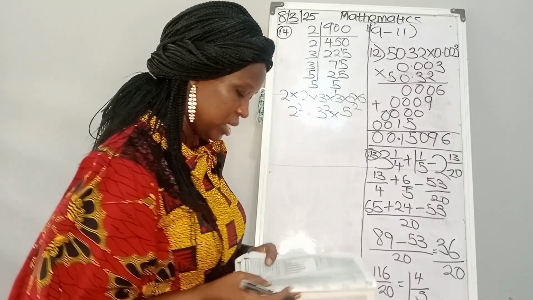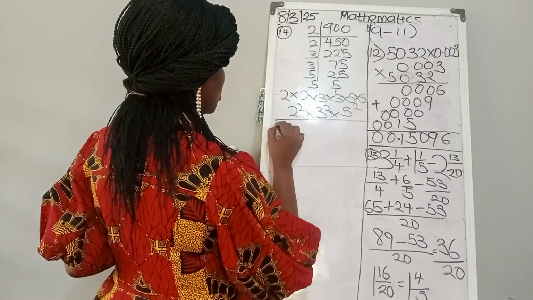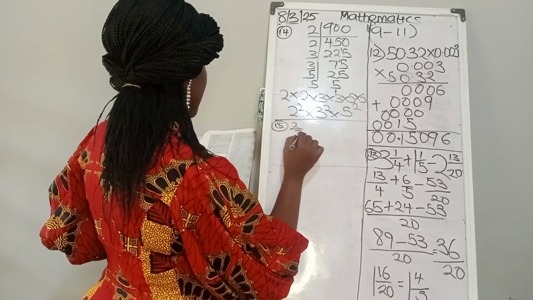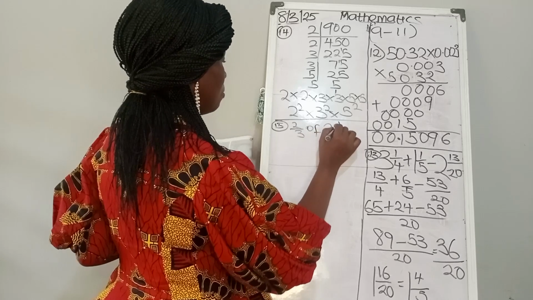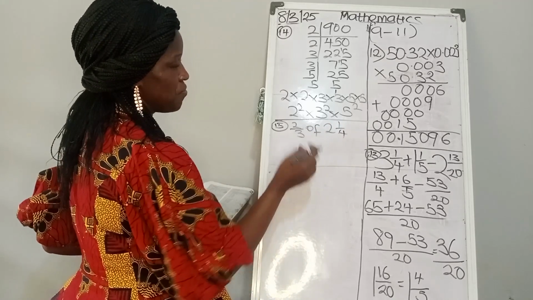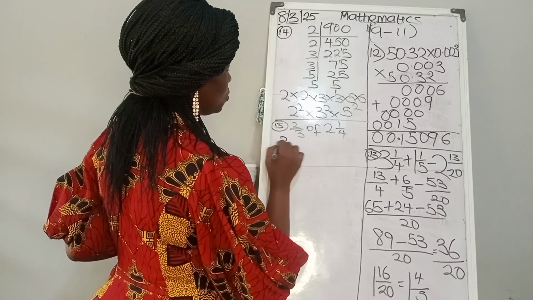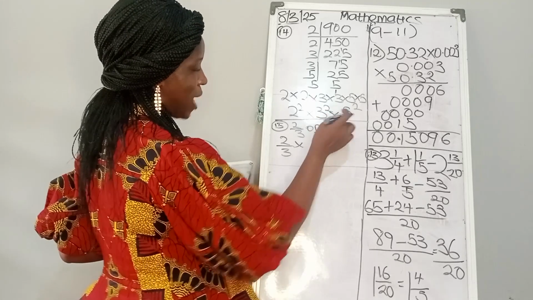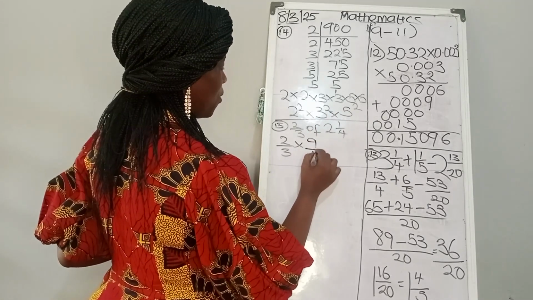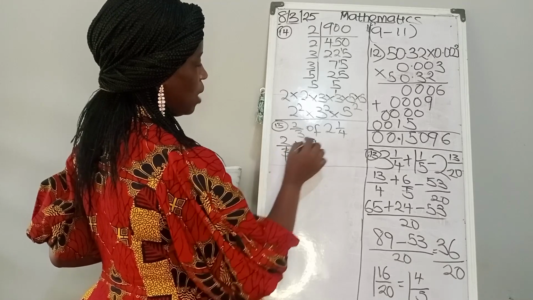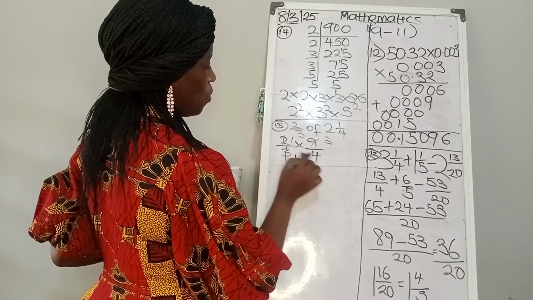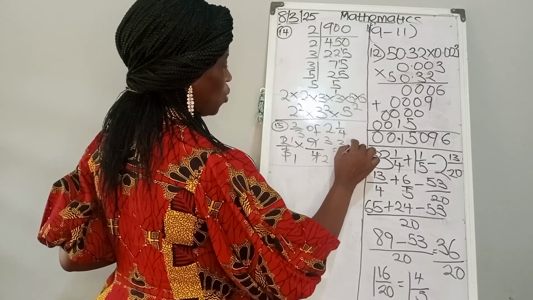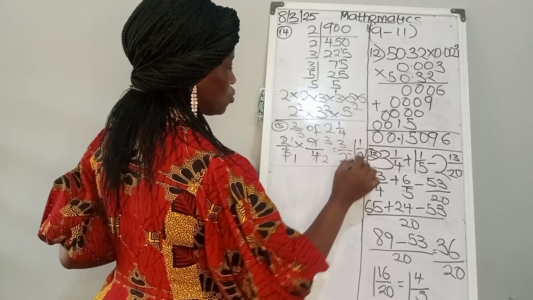So now to question 15. We are to simplify 2 over 3 of 2 whole number 1 over 4. Anything "of" in mathematics means multiplication. So we have 2 over 3 times, 2 times 4 is 8, 8 plus 1 is 9 over 4. Then 3 into 3 is 1, 3 into 9 is 3. 2 into 2 is 1, 2 into 4 is 2. So we have 3 over 2, which is the same thing as 1 whole number 1 over 2. I've told you that in case you can cut, you keep cutting.